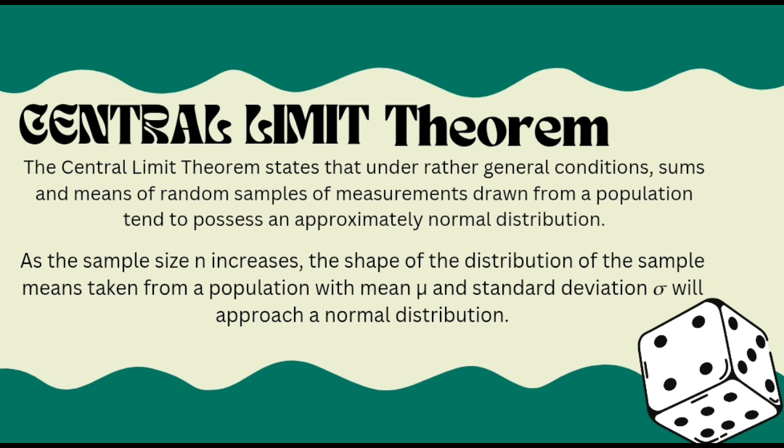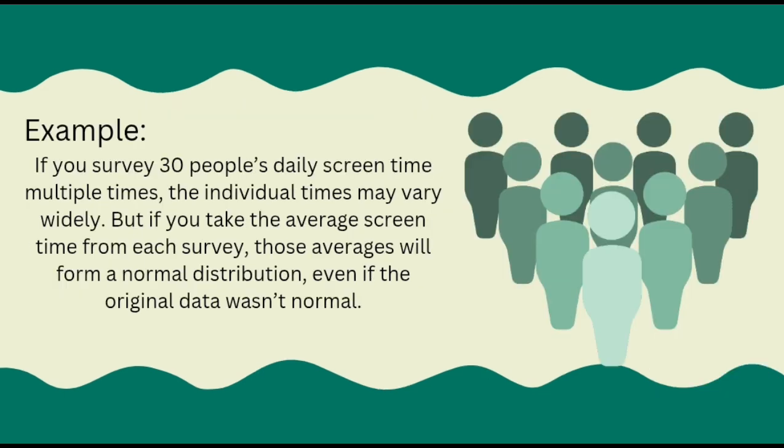The central limit theorem says that if you take large enough random samples from any population, the average of those samples will follow a normal distribution, even if the original data isn't normal. For example, if you survey 30 people's daily screen time multiple times, the individual times may vary widely.